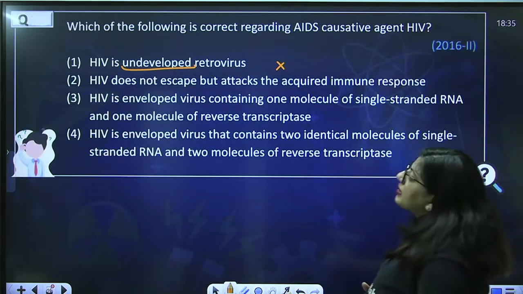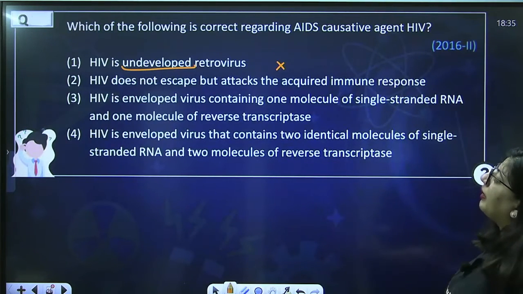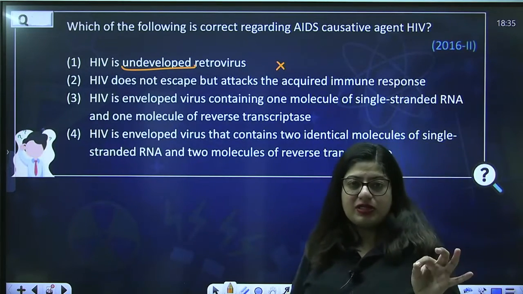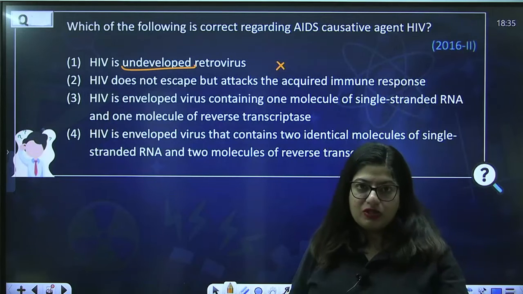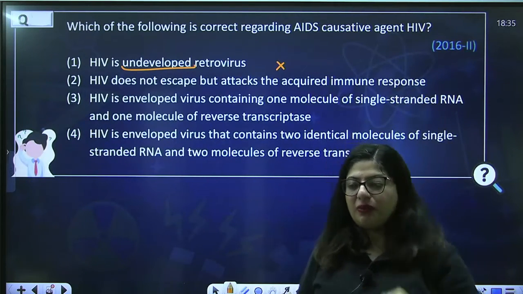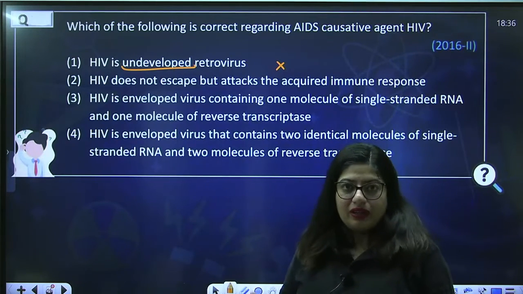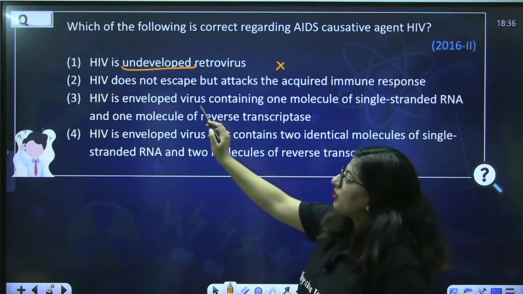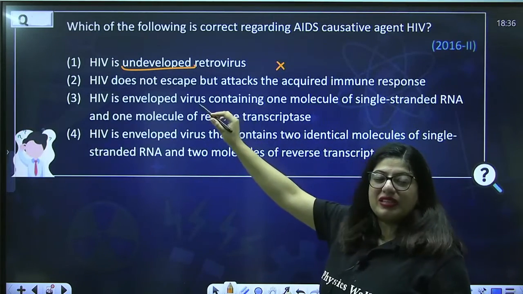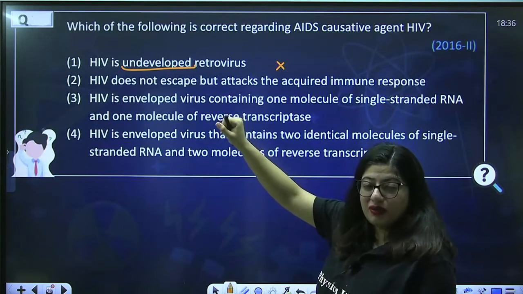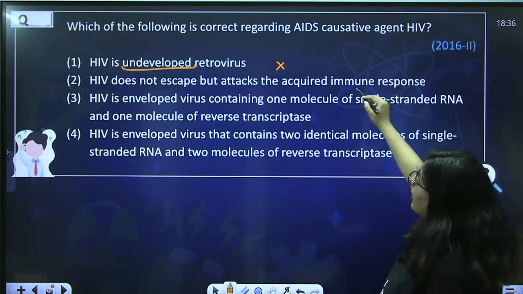It does not escape but attacks the acquired immune response. The virus, if it escapes, only then it can attack the immune response. If it is not escaping, that means immunity is higher at that point. Escaping means to get away. Because it is getting away, that's why it is causing you disease. So, this is wrong. It escaped, that means it is moving away from immune system. Immune system is not able to recognize it nicely, right? So, that's why it is causing you disease.